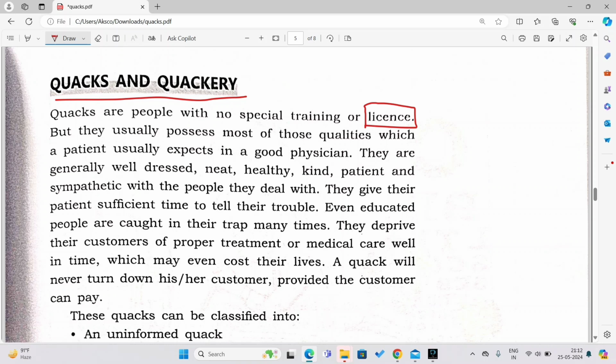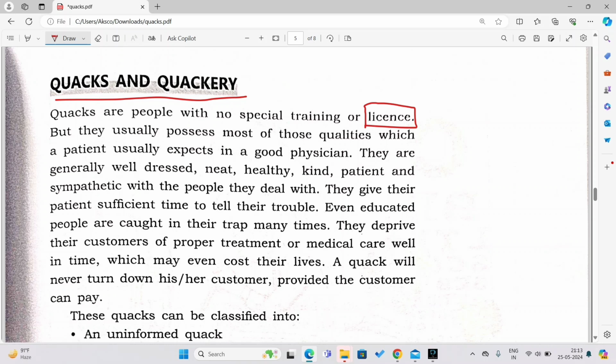They know nothing about all this, and just for the sake of making money, they are sitting there saying, come, we can treat your teeth, or we can give you new teeth, or we can implant the new teeth. So these kinds of things are done. All right, so these are quacks. Why quacks? Because they do not have any license. They're just sitting there for making money.